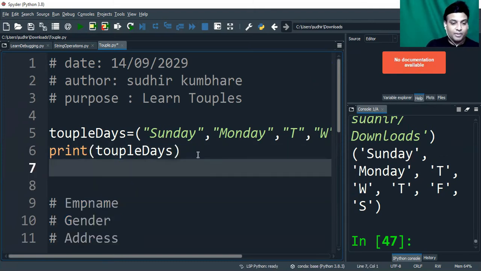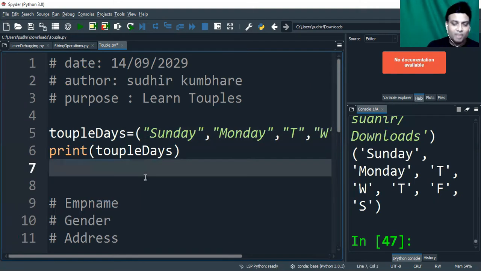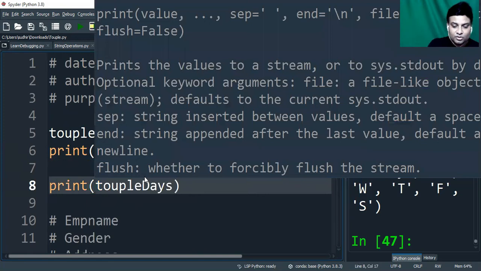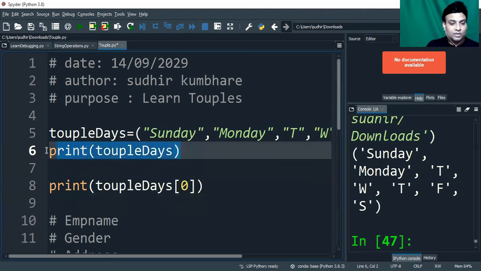Again, this tuple. It's the same way. This is also index based. So Sunday, Monday, Tuesday, Wednesday. It will start from index 0, and you can access any of the elements using indexes the same way we have used in list. Okay. So when I say index 0, it is going to give me the first element. Okay, guys. I'm just going to comment this line because I want to focus on the next line.